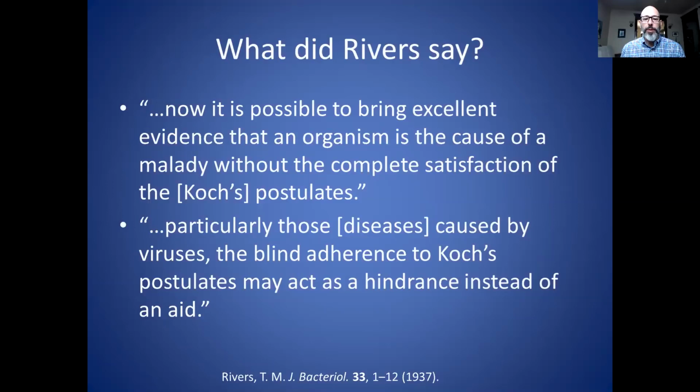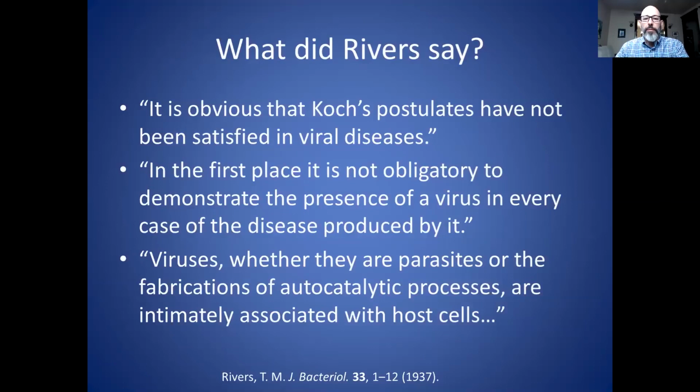The next quote is, "Particularly those diseases caused by viruses, the blind adherence to Koch's postulates may act as a hindrance instead of an aid." Well, I think this indicates that he may have been looking for a little bit of a shortcut, that maybe it was difficult to perform some of the steps, and this makes it a little easier to prove a virus is the cause of disease. And it's not good to let your outcome affect your reasoning when determining these things, but I'll still accept the Rivers criteria as valid. He said, "It's obvious that Koch's postulates have not been satisfied in viral diseases."